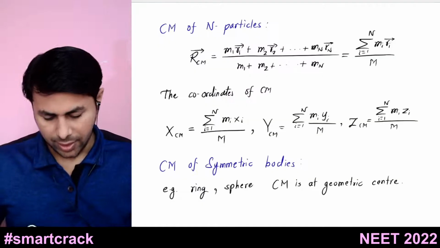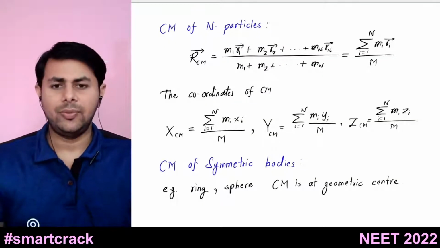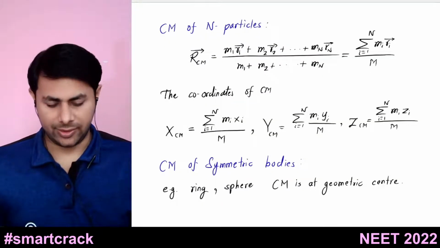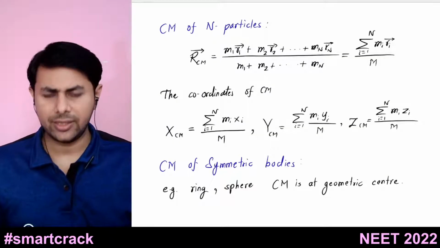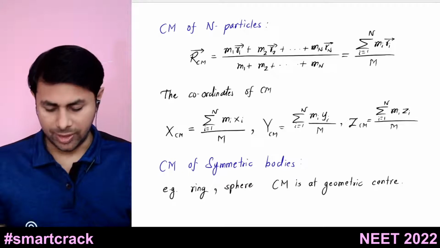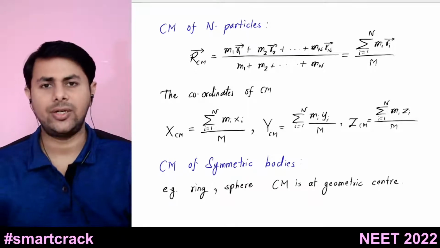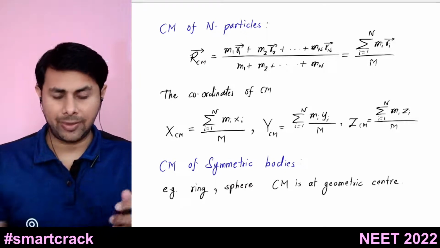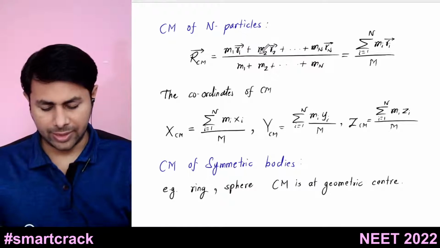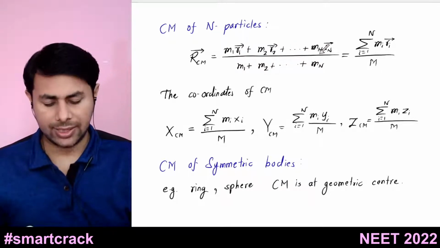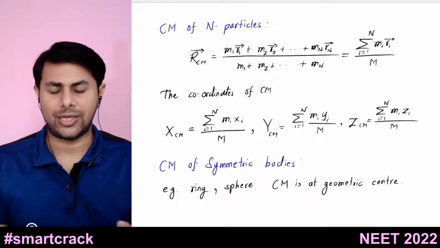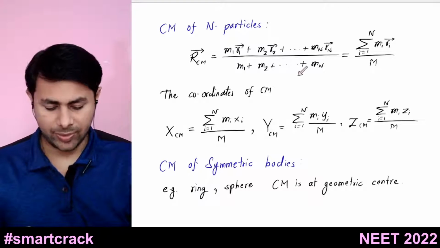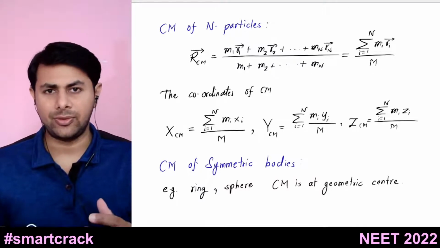After that, this was for two particles. If you have n particle systems, then you can easily generalize this formula. So the position vector of center of mass of n particles is m1 r1 bar plus m2 r2 bar plus so on and so forth up to mn rn bar divided by the sum of masses of all those particles, so it is m1 plus m2 plus m3 so on and so forth up to mn.